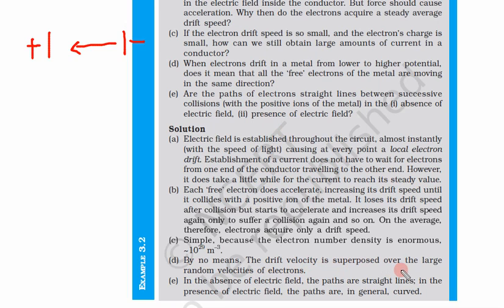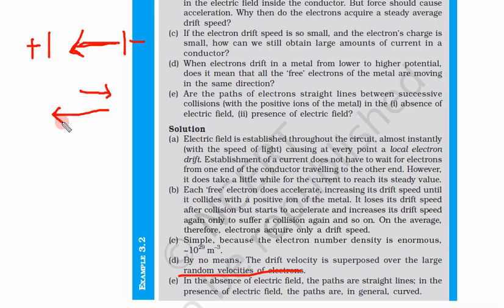The drift velocity is superimposed over a large number of random velocities of electrons. So it does not mean that all the electrons are moving towards the positive side. Some electrons must be moving towards the negative side because there is also random motion.